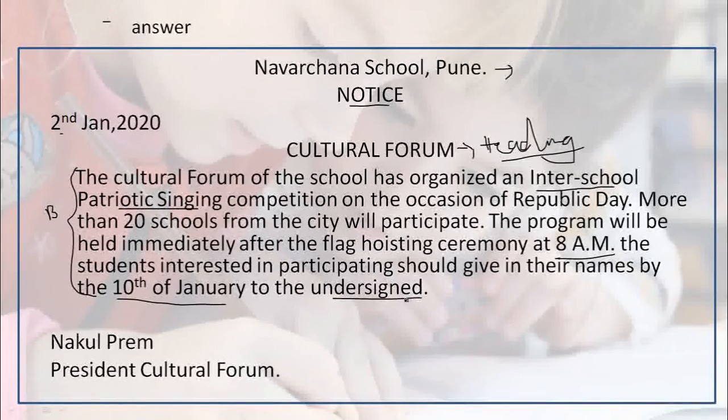Who is the undersigned? Nagul Prem, President Cultural Forum. So the name of the person is given, the designation is given. Then the follow-up details should be given by Nagul, isn't it? That was also said here. So this is the format, or this is how you need to write a notice.